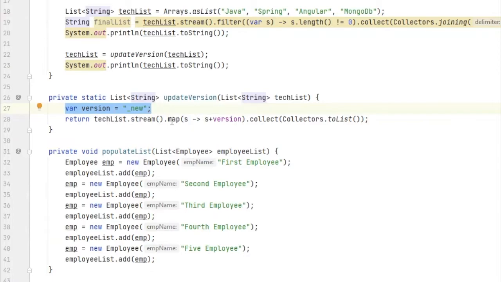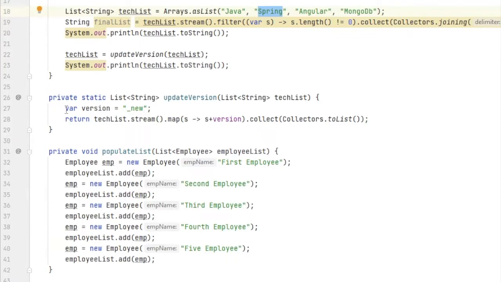So what I am doing is iterating over the stream and mapping it to a new stream, s plus version. Every time I am appending a version string to every string, so this version is new. Earlier it was Java, now it will become Java underscore new. Earlier it was Spring, now it will become Spring underscore new. So that's the change I am making.